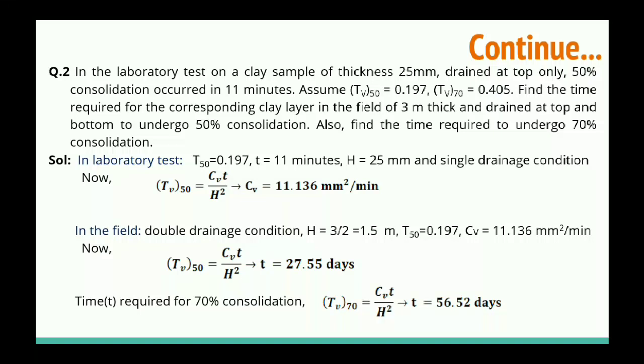So we have calculated both things. One thing we have to remember from this question, the coefficient of consolidation will be constant. It will not vary. So by taking the coefficient of consolidation as constant, we can calculate all these values.